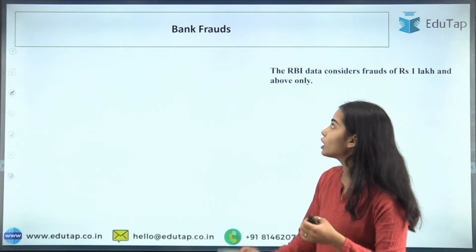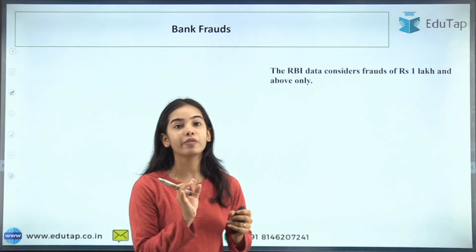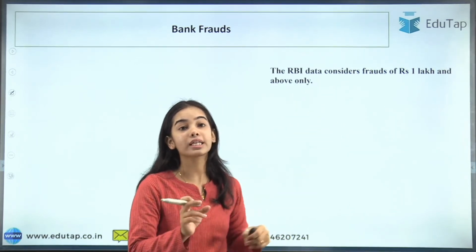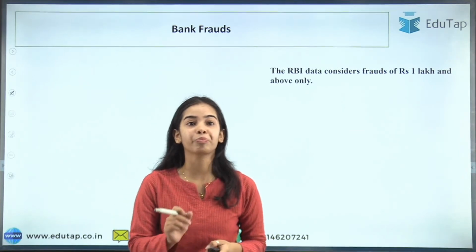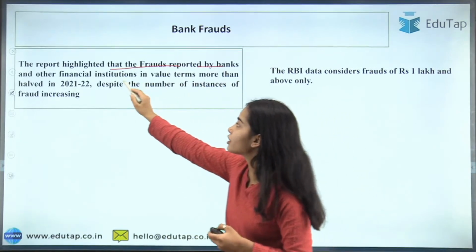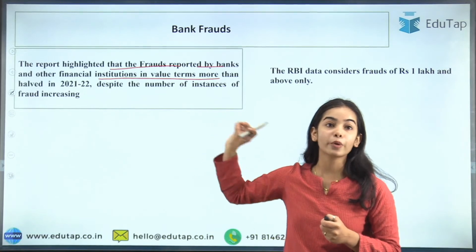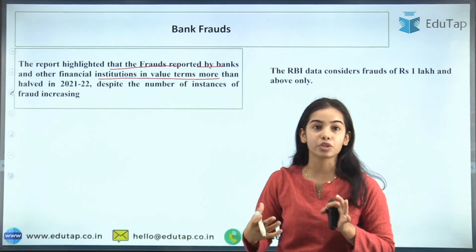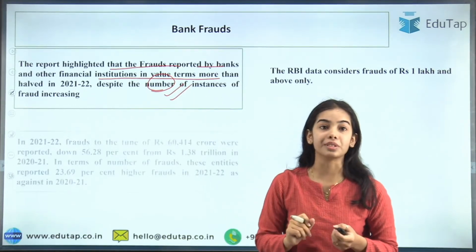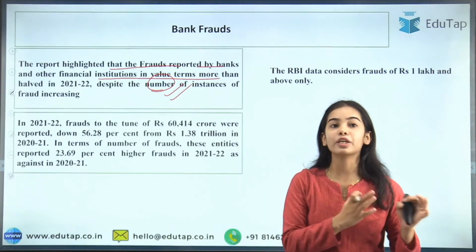Now coming to bank frauds. The RBI data considers frauds of 1 lakh and above only. A direct question can come from this: what is considered bank fraud under RBI data. The report highlighted that frauds reported by banks and other financial institutions in value terms more than halved in 2021-22, but the volume has increased. The number has increased, but the value is decreasing. There are more and more frauds happening, but the value has decreased.